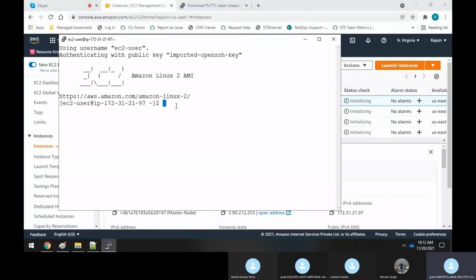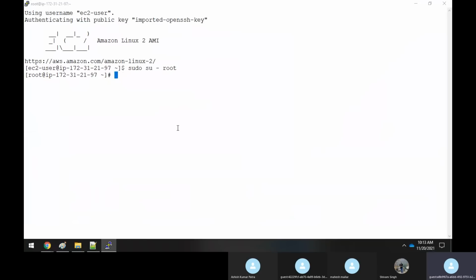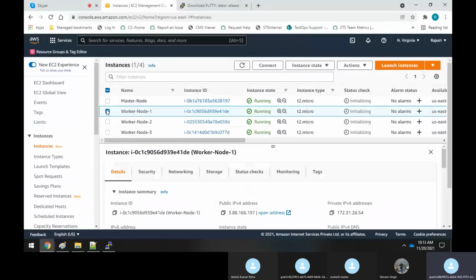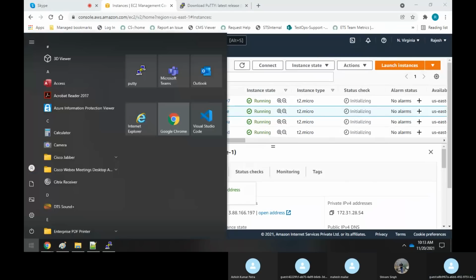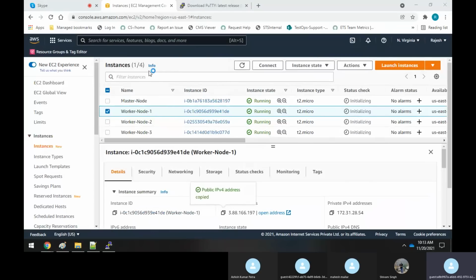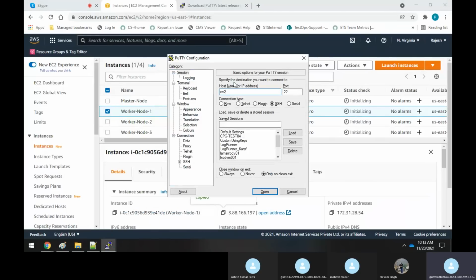See, you are logged in. Here you can switch to the root user. So I have logged into one machine here. Similarly, I have to log in to one more machine. So I will just click on this and I will get the IP address. I need to get a public IP address, copy this. Now again, open a PuTTY session. So give ec2-user@ and specify that public IP address.